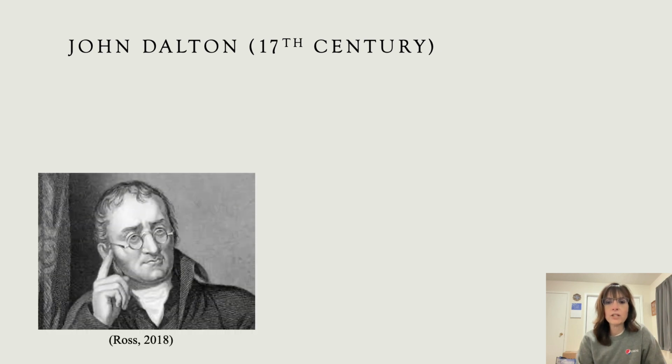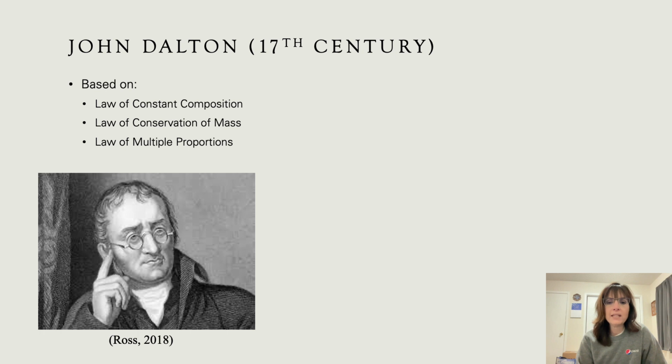Many years later, John Dalton came along. He based all of his research on three laws. The law of constant composition stated that the same kinds of atoms in the same ratios made up a compound. In other words, CO2 will always have one carbon and two oxygens. He knew about the law of conservation of mass, and he based all of his research on this law. He measured the reactants before, he measured the products after, and he found that the mass of the reactants always equaled the mass of the products.